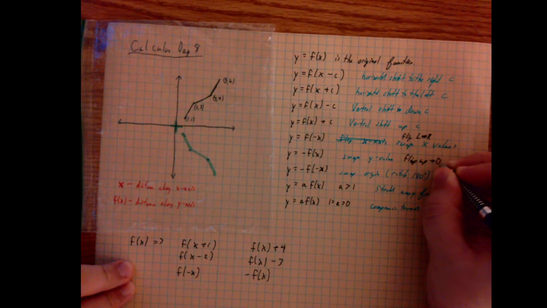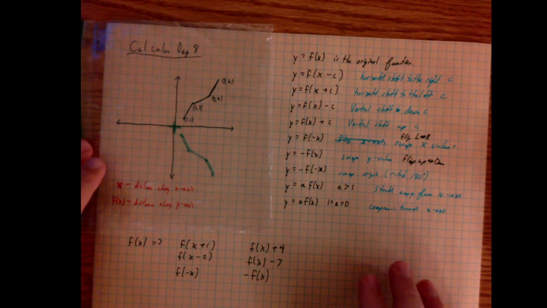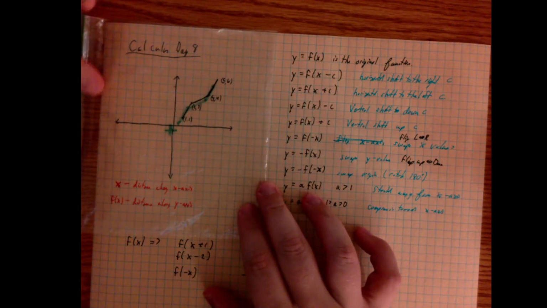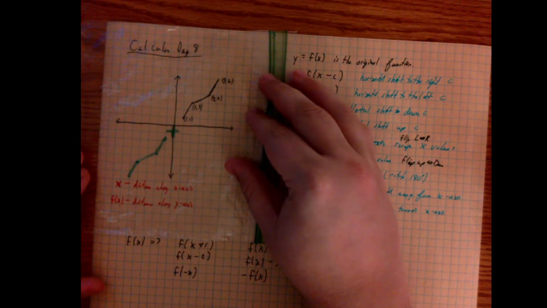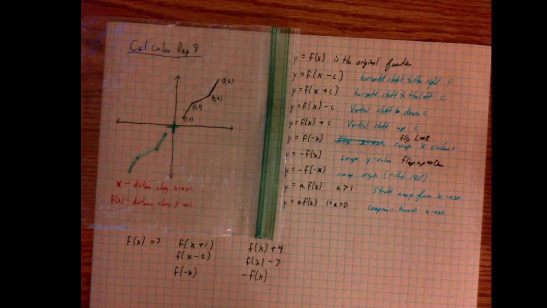So what's the double negative do? One on the inside, one on the outside. Well, it's going to flip it once left to right, and then it's going to flip it again up and down, which means it's going to look something like this. Which you notice just takes this thing and swings it around 180 degrees. Or it's also known as rotating around the origin.